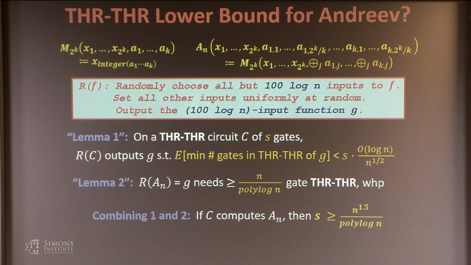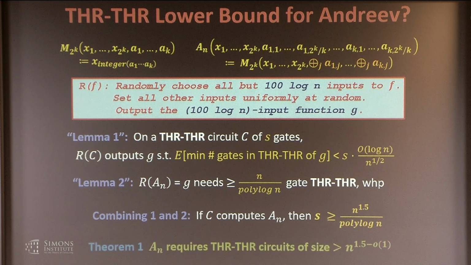And so combining 1 and 2, just putting them together, you can show that if a circuit computes this A, then the size must be at least n^1.5 divided by π log n. So it's just taking these and putting them together. Okay, so this is the theorem you get.